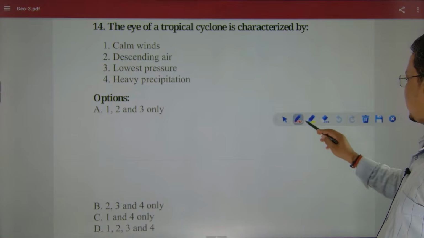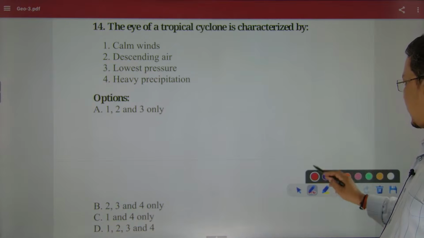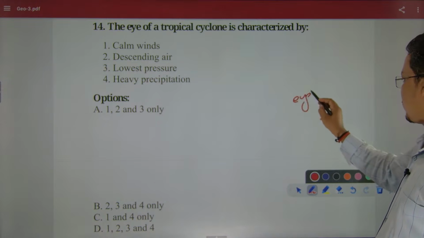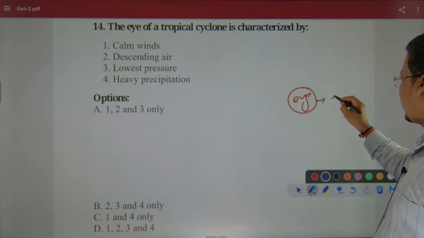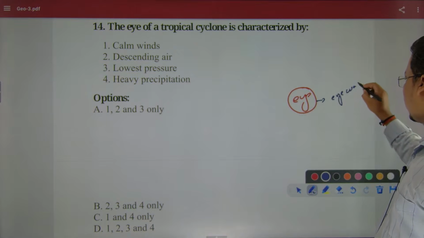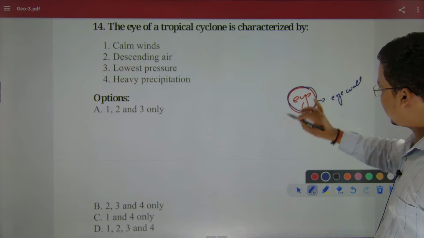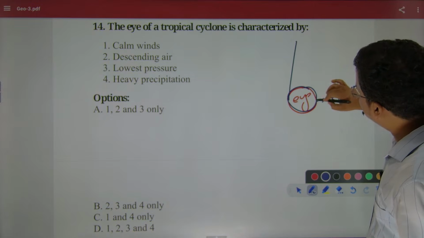What happened, see the eye, that is what? The eye of the tropical cyclone will be closed by the eye wall. This one is the eye wall, right? And from here if I move outward,